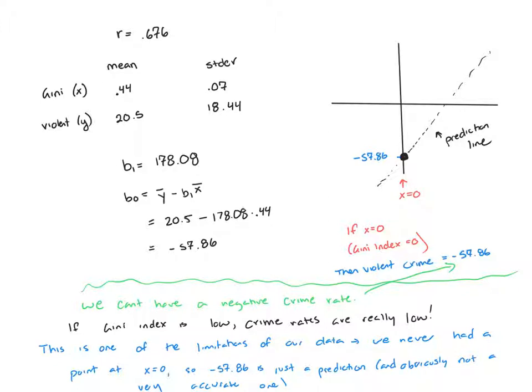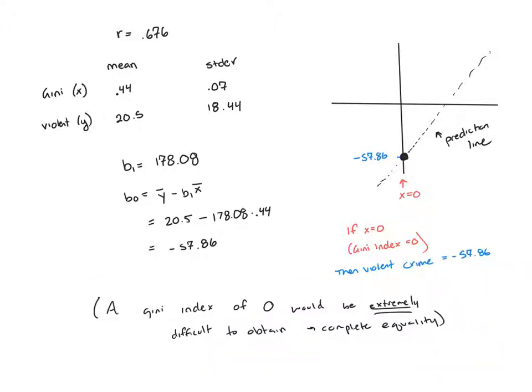That is, just like it's not realistic for me to plug in a Gini index of 0, we'll never have complete equality. It's dangerous to assume that if I could plug that in, it would give me an accurate representation of violent crime in that case. We see that here because if I plugged in a Gini index of 0, I'd get a negative violent crime rate. So even if I could have perfect equality, I know there'd be no way to achieve that negative.